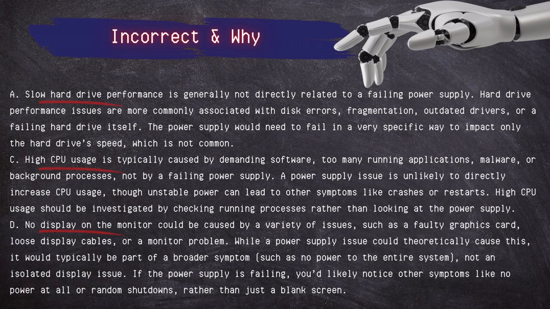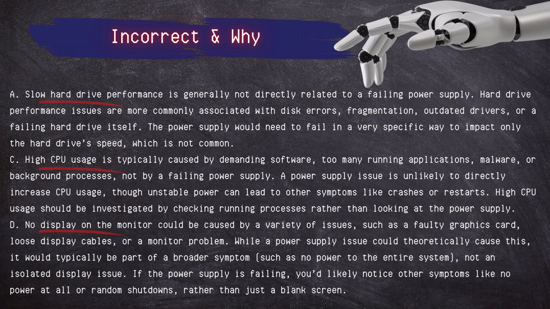High CPU usage is typically caused by demanding software, too many running applications, malware, or background processes, not by a failing power supply. A power supply issue is unlikely to directly increase CPU usage, though unstable power can lead to other symptoms like crashes or restarts.